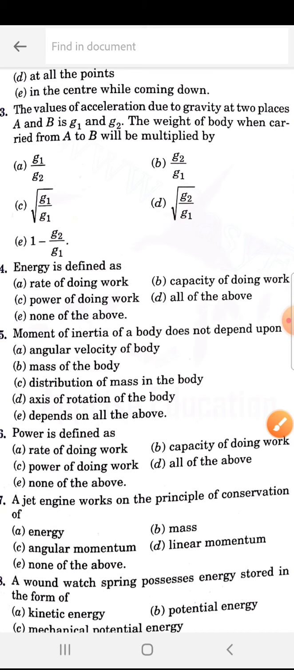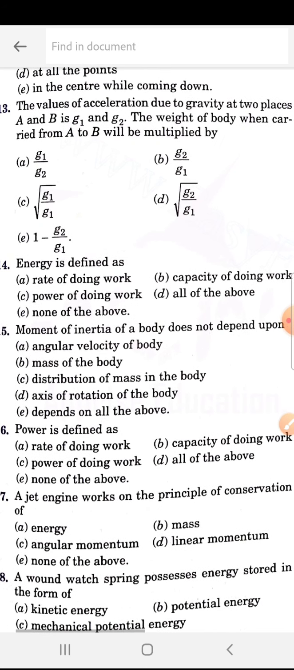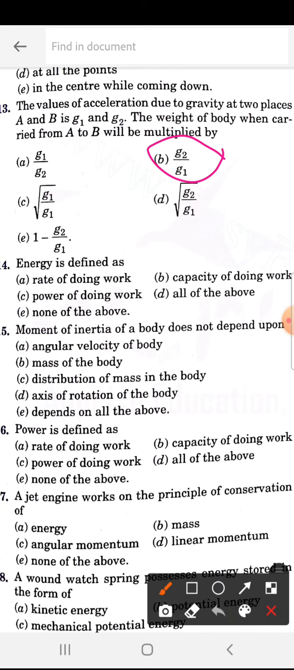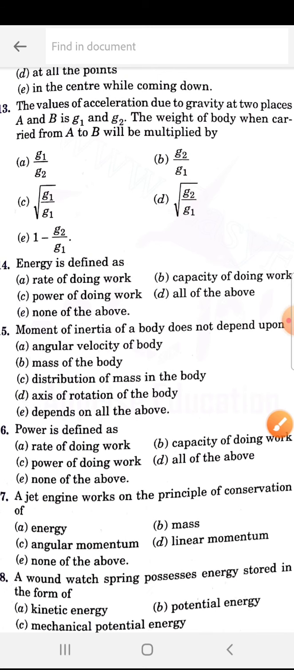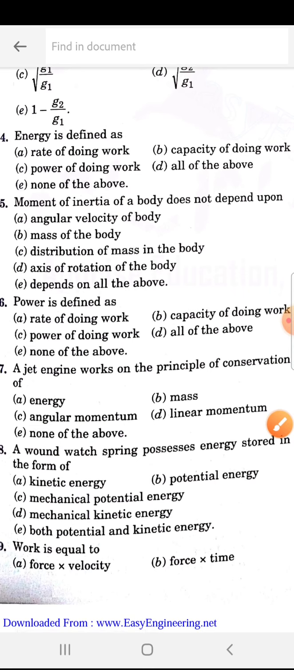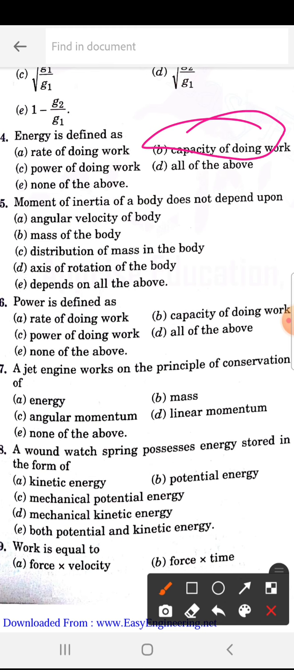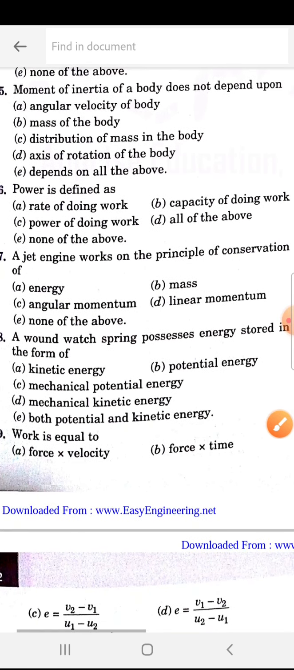Next, the values of acceleration due to gravity at two places A and B are G1 and G2. The weight of the body when carried from A to B will be multiplied by, so 213 is B, that is G2 by G1. Remember this. Energy is defined as the capacity of doing work. Next, moment of inertia of a body does not depend upon,